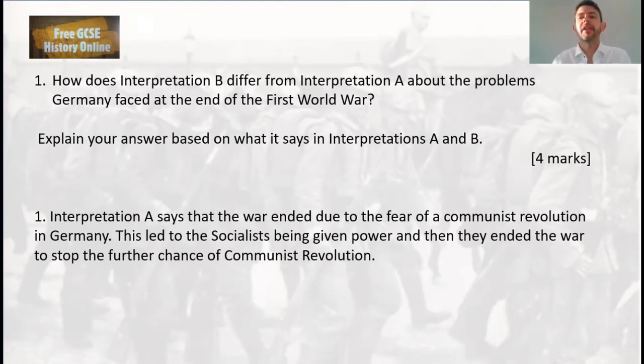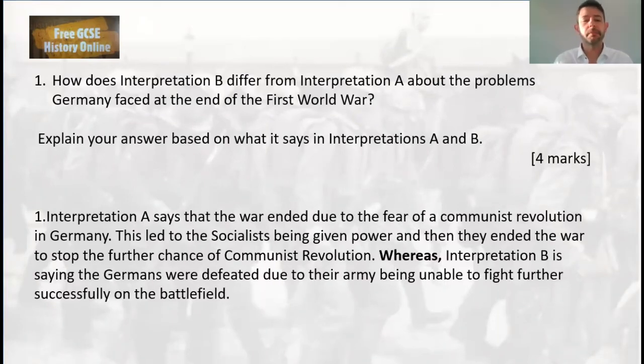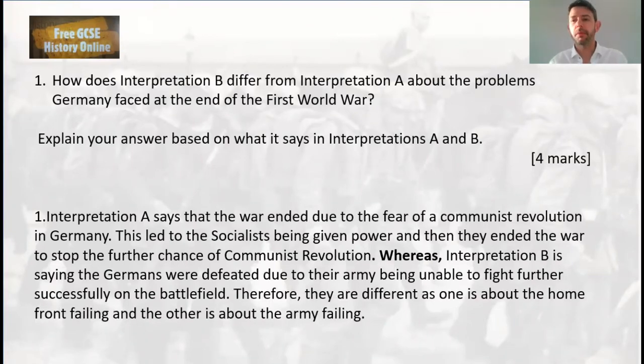Okay, here we are. Here is interpretation B. So use this to mark your work. So whereas interpretation B is saying the Germans were defeated due to their army being unable to fight any further in the war. Something like that. Okay. Now we need a concluding sentence. So pause me and give it a go. Right, hopefully you've done that and that you can mark your work. Just needs 1 sentence like that. Therefore, they are different as one is talking about home front and one's talking about the war. Okay, good. We've got different ideas, haven't they?